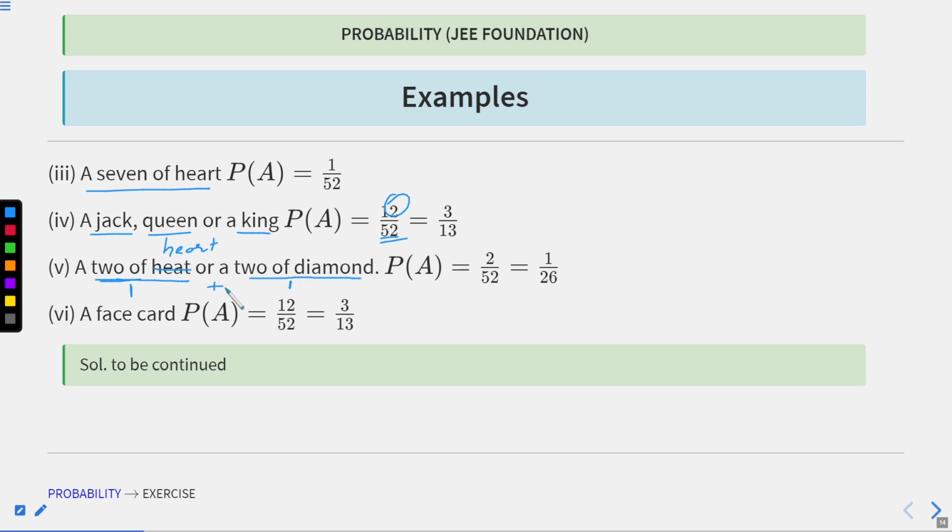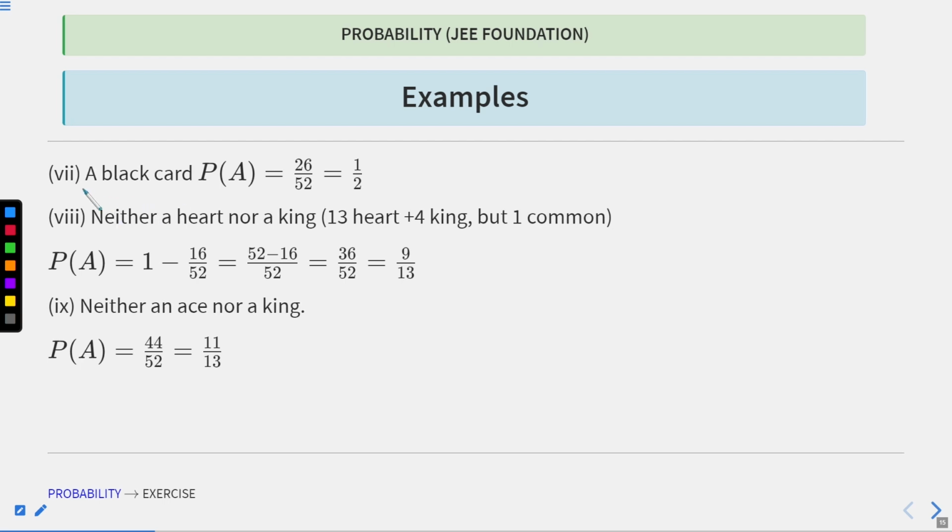So in total I have 2 favorable cases. So 2 by 52. Face cards, in total 12 face cards are there. So 12 divided by 52. Now a black card, in total 26 cards belong to the black cards. So 26 divided by 52.